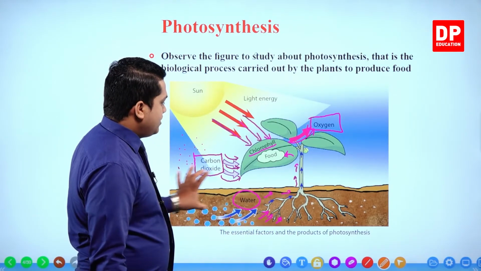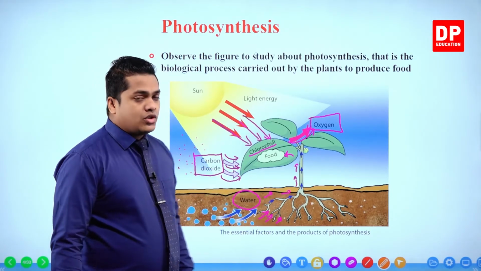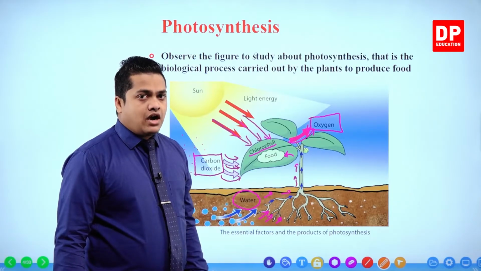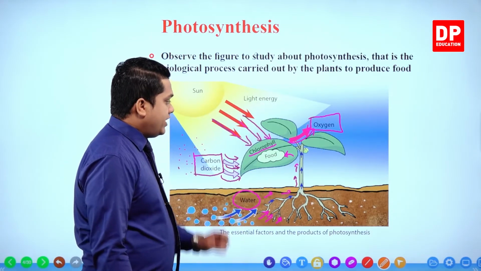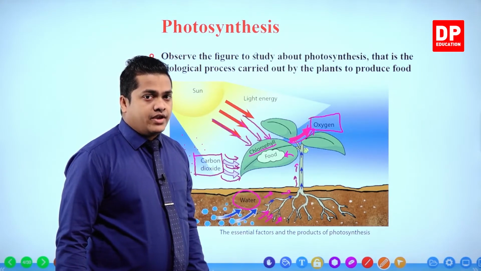The two main raw materials given to the plant leaf are water and carbon dioxide.